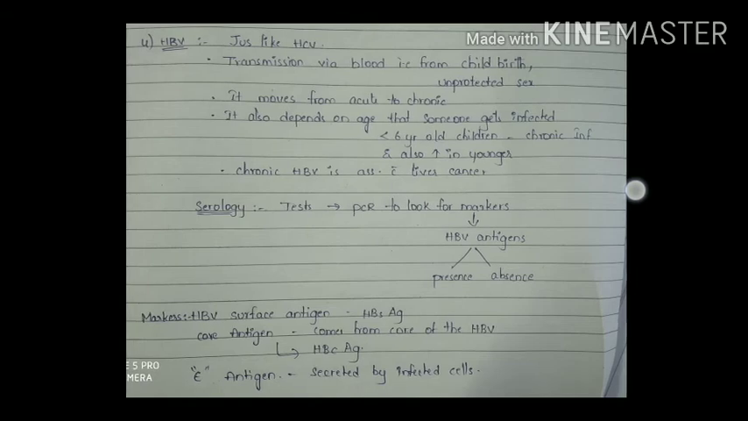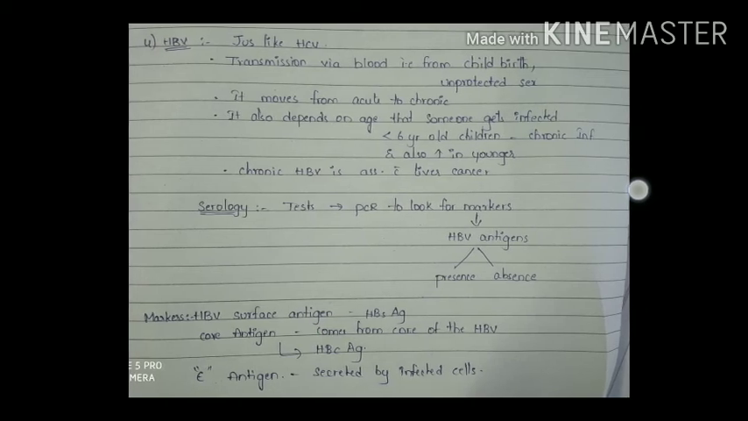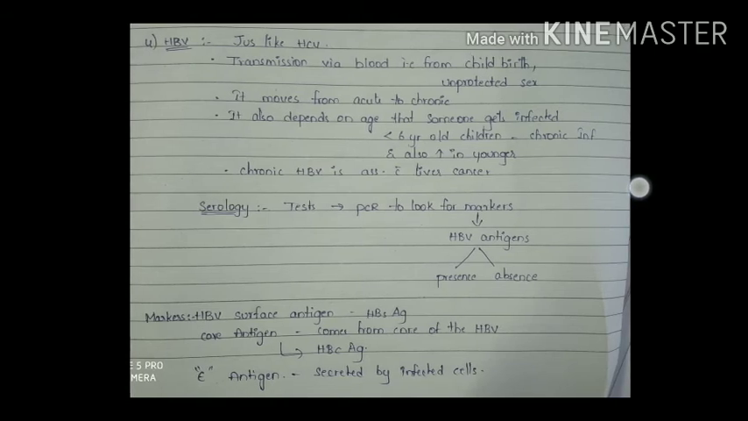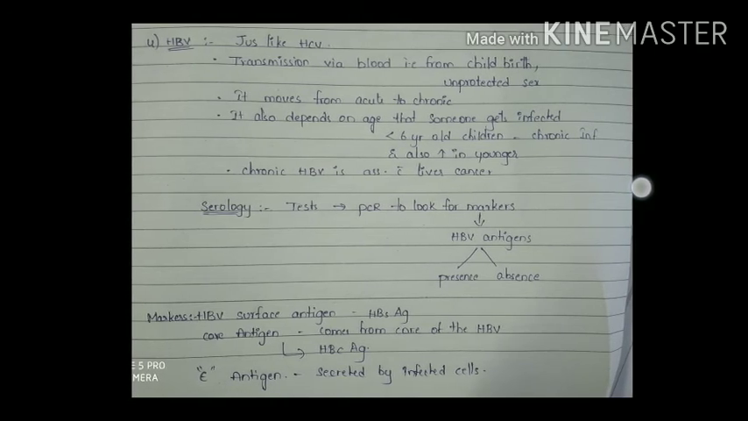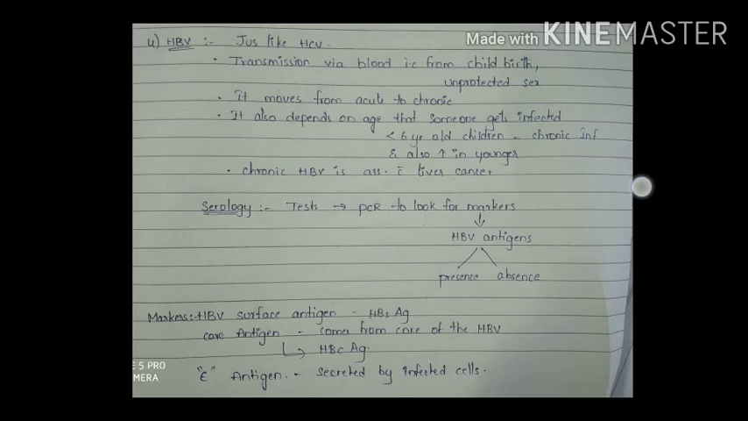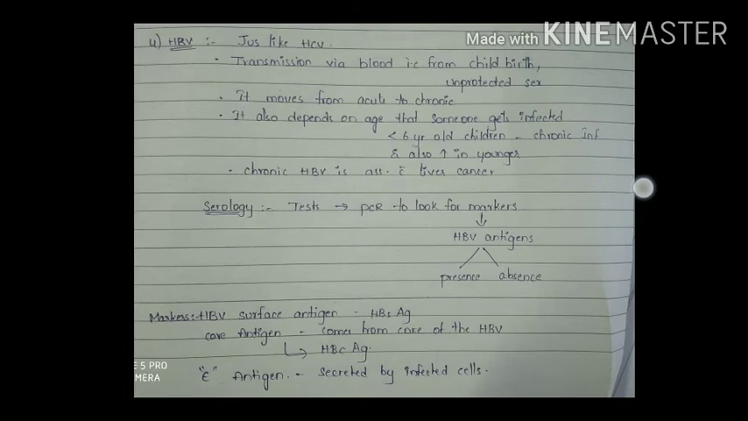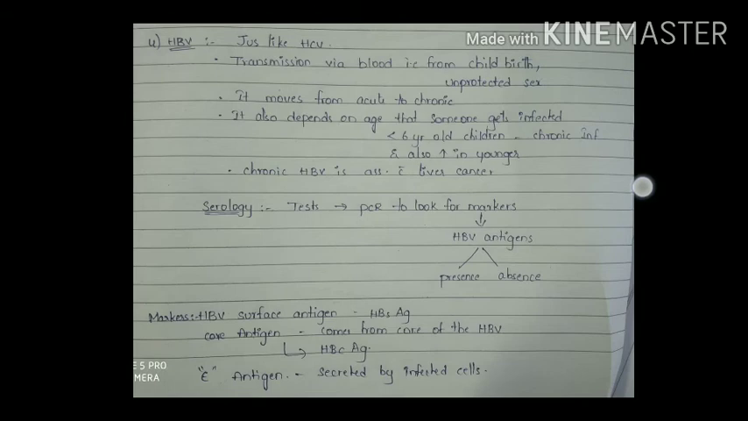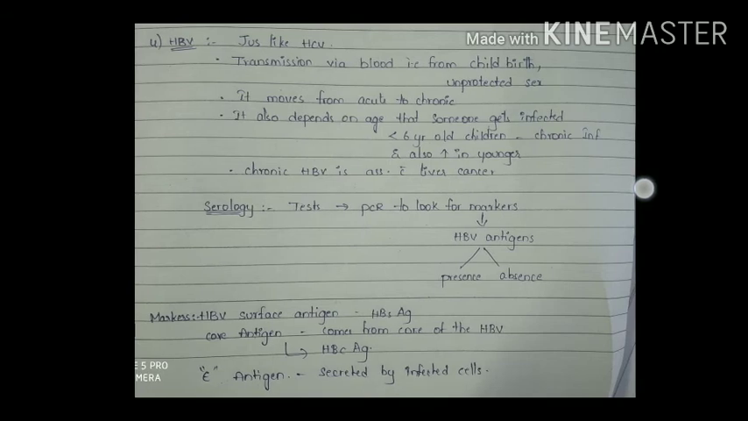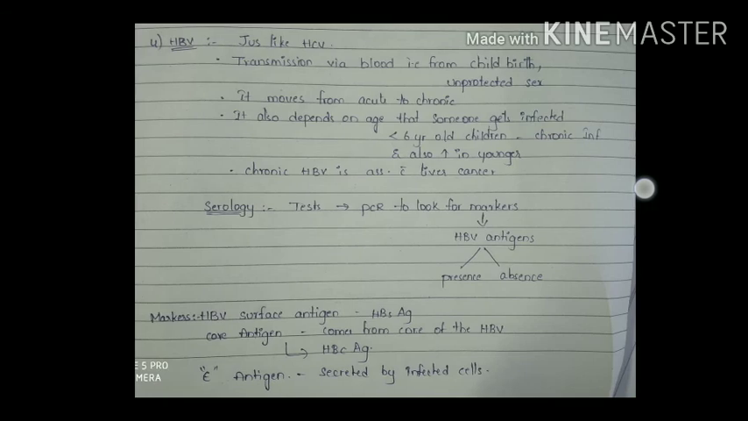HBV mainly depends on the age at which someone gets infected. It may occur in patients at an early age, less than 6 years old, and 50% of these children are affected with chronic infection. This disease also progresses in younger adults. And chronic HBV is also associated with liver cancer. For the tests involved, we use PCR to look for the markers.